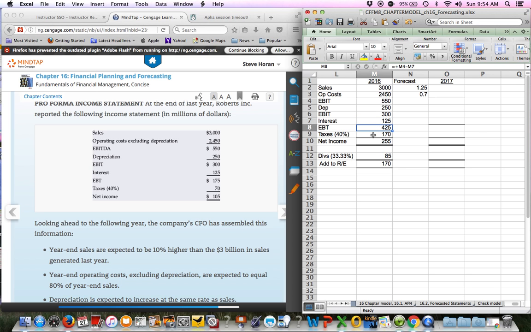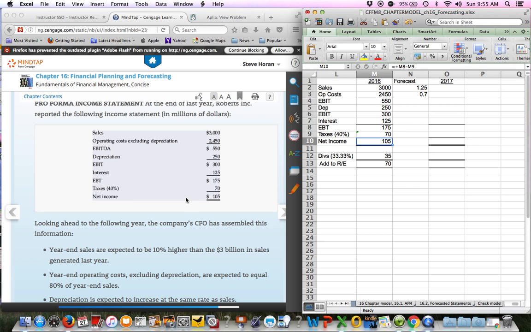Therefore, my EBT, let me type that in. Make sure my formula is right. It's not right. There we go. It is 175. My tax is 40% of the 175. My net income is 105. Okay, so that's where I'm at.